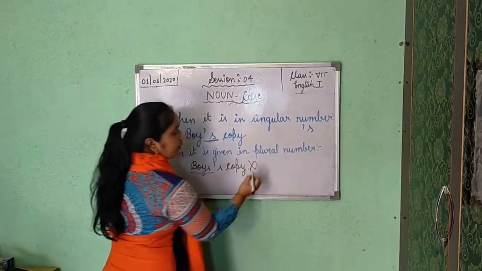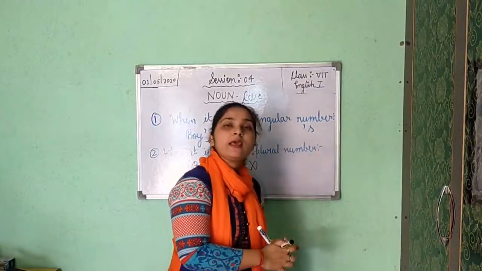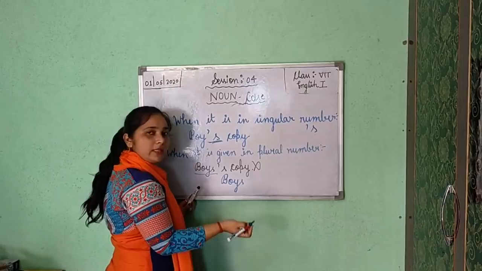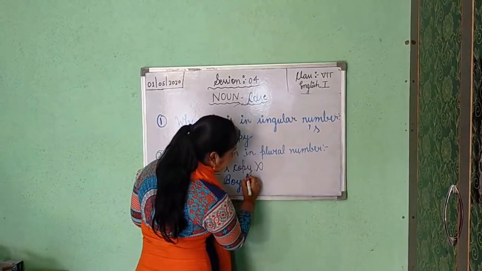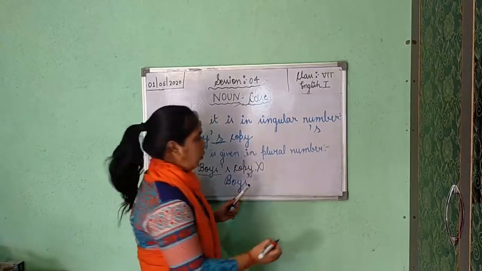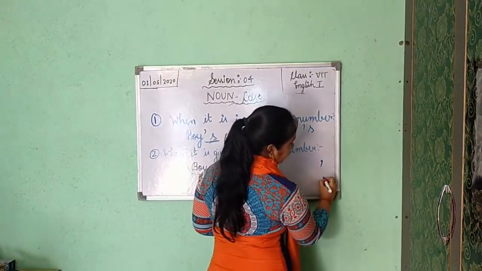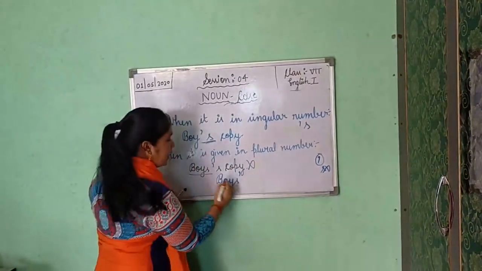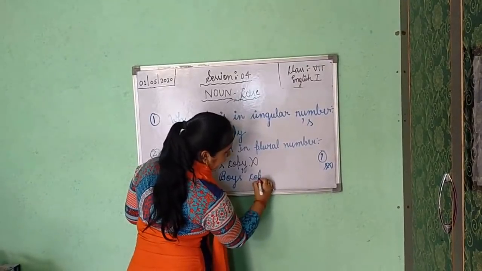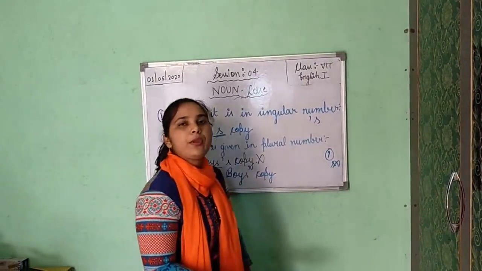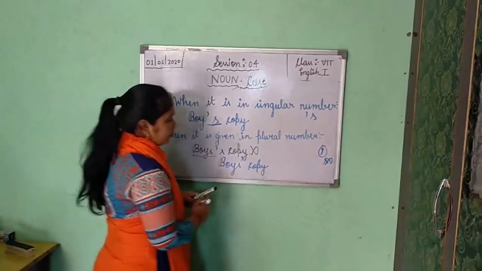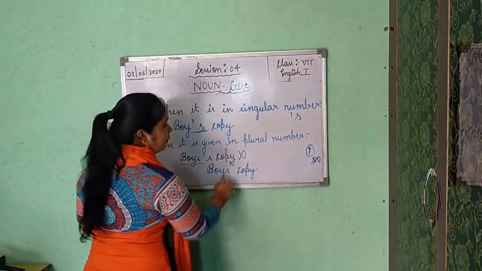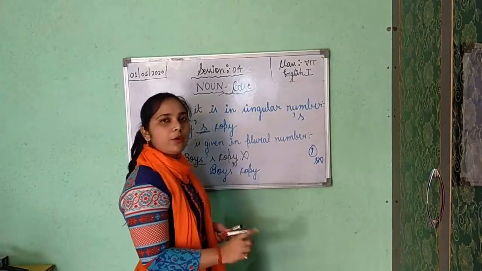You will just put boys, it will be like that only, because it is plural number, we cannot change it. But after that you will put only the apostrophe. Only this apostrophe you will put, not apostrophe s. Understood? Boys' copy. And the meaning is that it is the copy of the boys. So for plural number, don't put apostrophe s. Only after the plural noun, put the apostrophe to show ownership or possessive case.